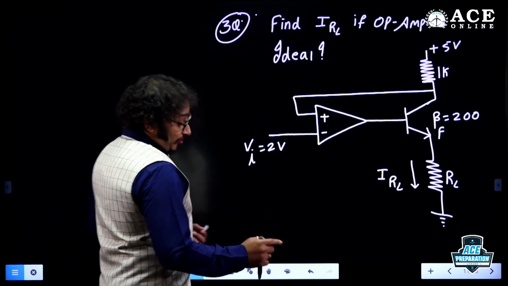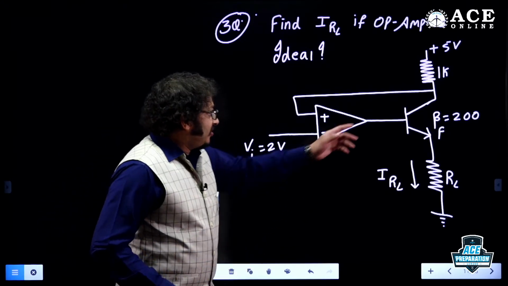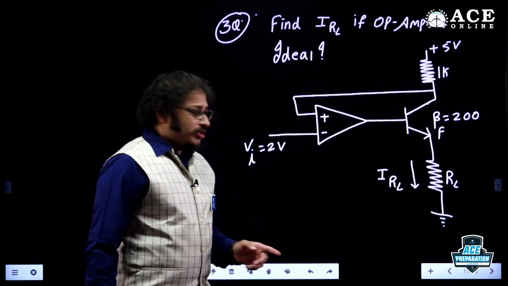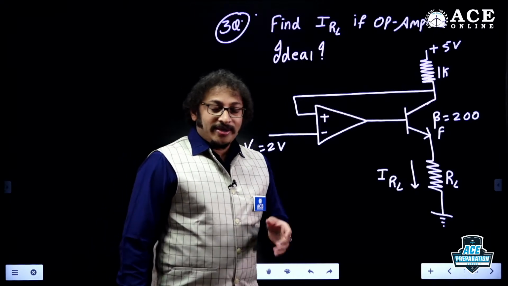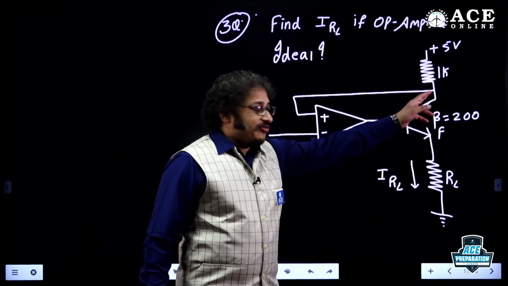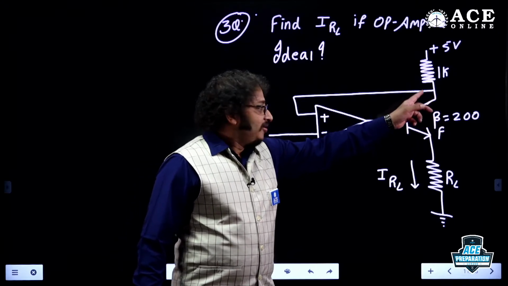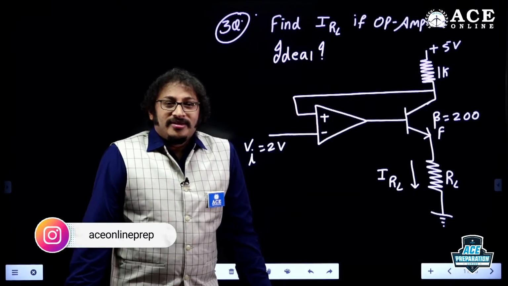So take this, one more interesting question, one of the previous GATE questions. One more biggest mistake the students are making is, sir, the output is connected back to the positive terminal. You know what they're saying? Sending the output, or a part of the output, back to the input is feedback. So if I'm connecting a feedback wire, it is a part of the output, connected to the positive terminal, hence it is positive feedback.